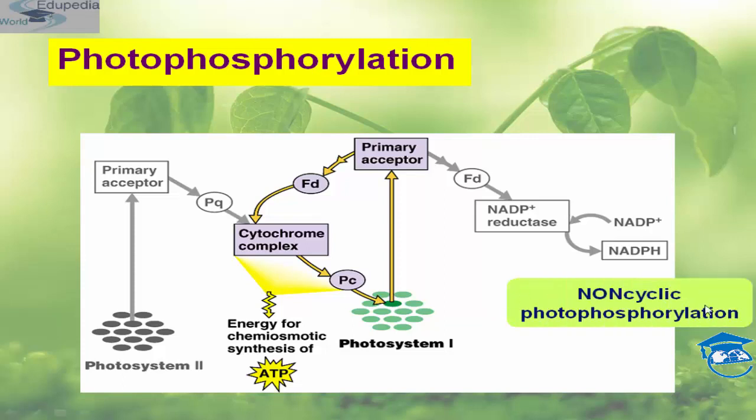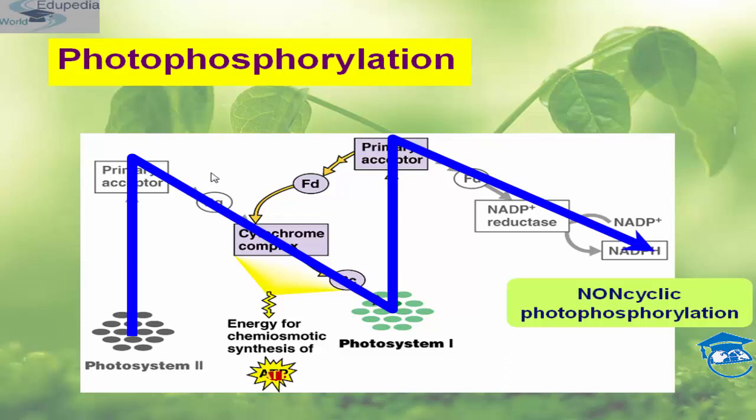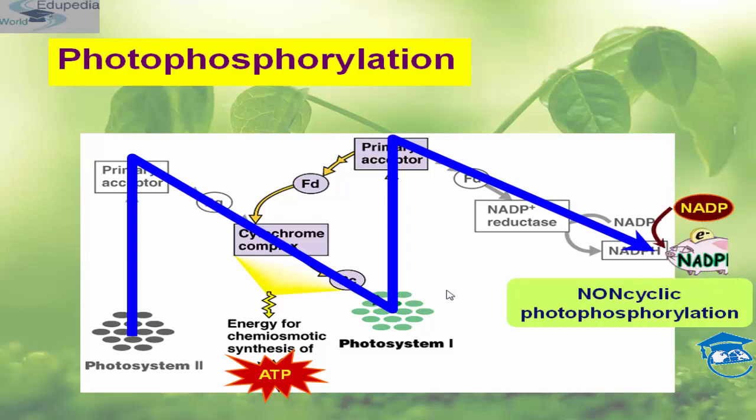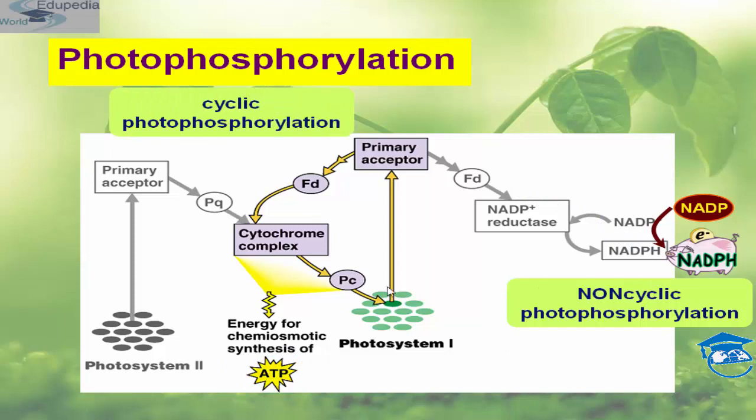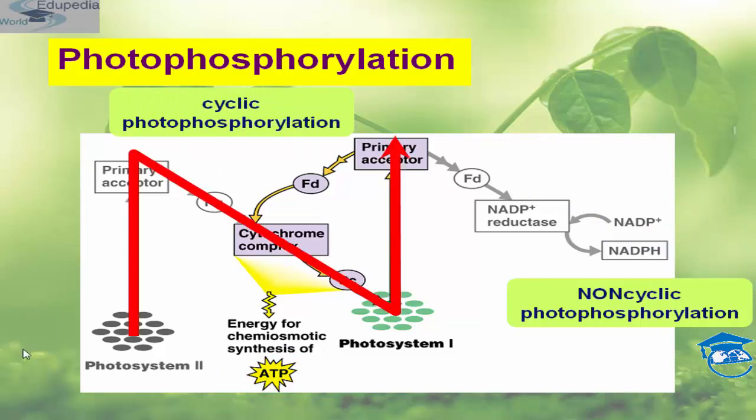So this is your entire non-cyclic photophosphorylation. NADPH is produced. And this is your cyclic photophosphorylation, this part.